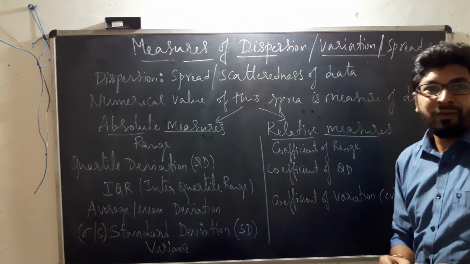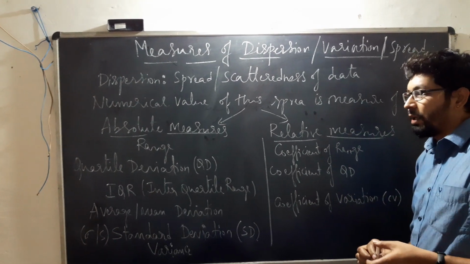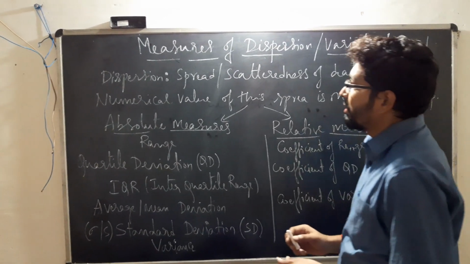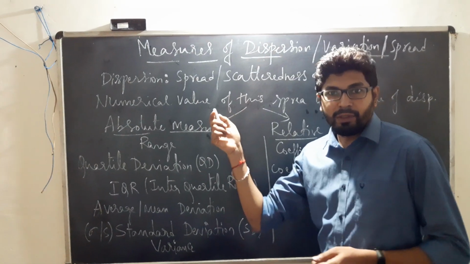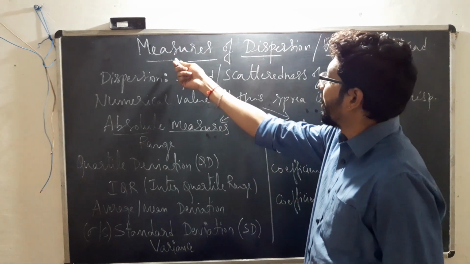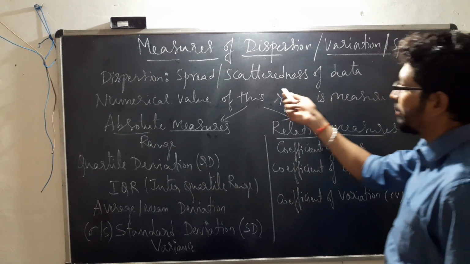The continuation of analysis of univariate data. Remember, univariate data is data collected on a single variable. Some of the common analyses are measures of central tendency and measures of position, which have been discussed already. Then we have measures of dispersion, which is also called variation, spread, or scatteredness of the data.